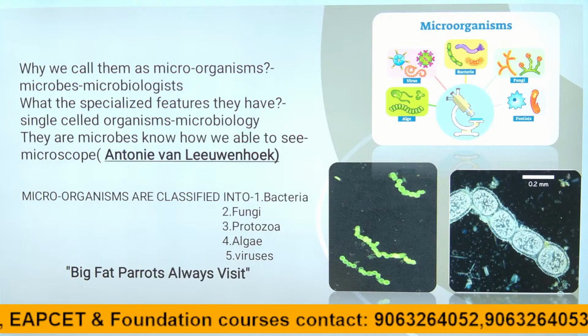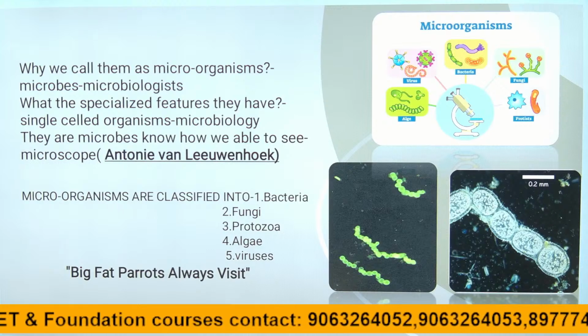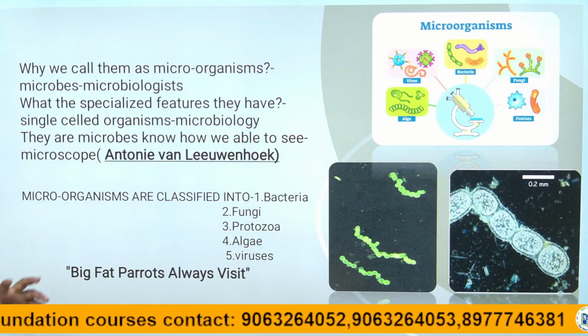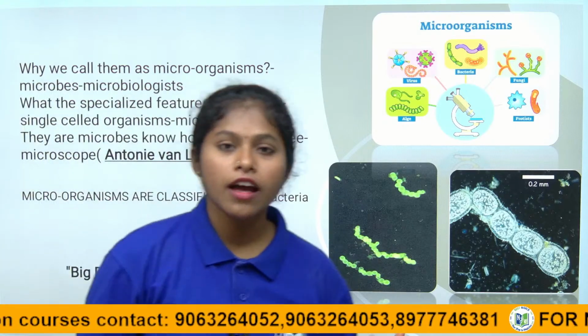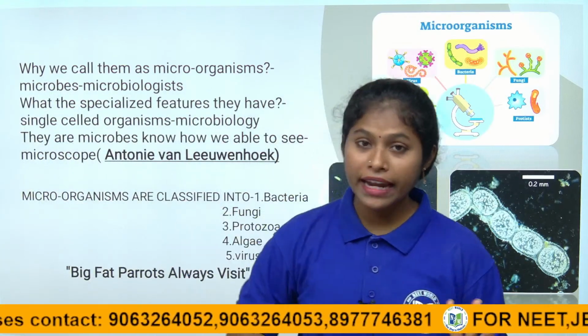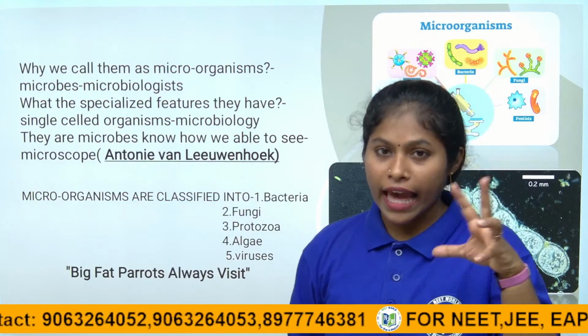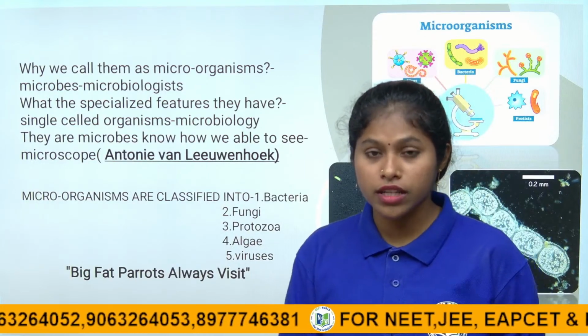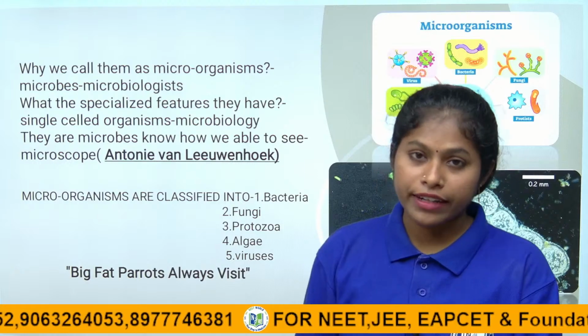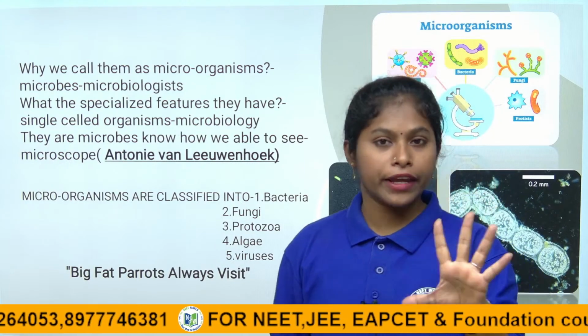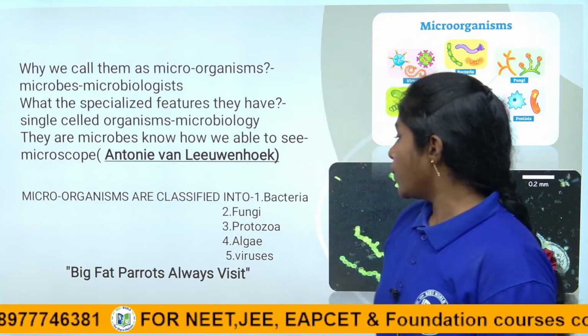Microorganisms are classified based on their similarities and dissimilarities. They are categorized into 5 major groups. How many, children? 5 major groups, based on their characteristic features, like being photosynthetic or saprophytic. They are classified into 5 groups. What are they? So they are bacteria.